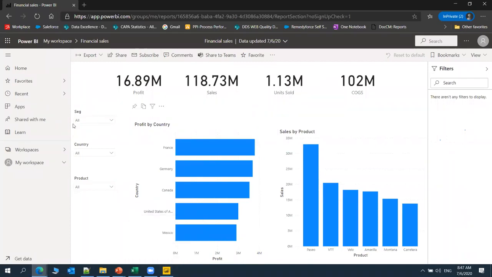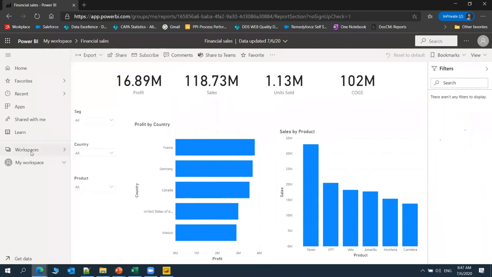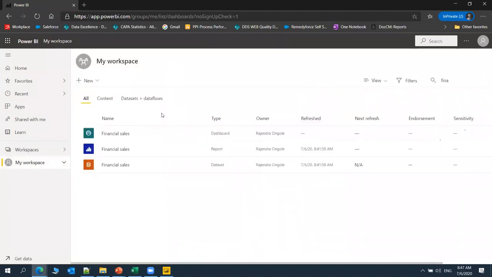I'm just going to the dashboard I just created. See here, I just published a report. Once I publish, the report and data set will come. A report is nothing but the visualization information available at the report level. In the data set, complete data set information and refreshing and all, we can do at the data set level.